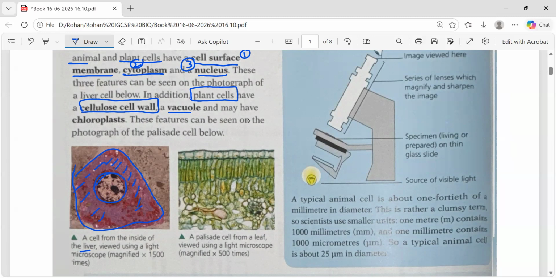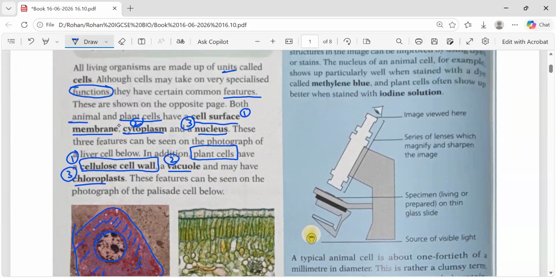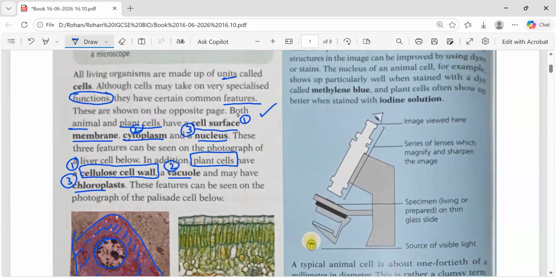Also chloroplasts to make food. Yes, chloroplast. So these are the three things which are additional in the plant. These are not present in the animal. What are the common things? What are the common organelles? Cell membrane, cytoplasm, and nucleus.